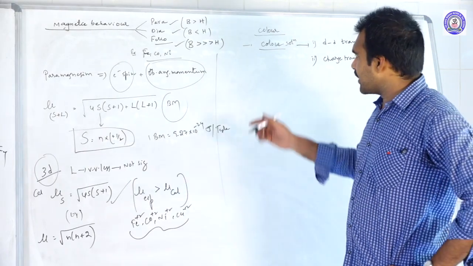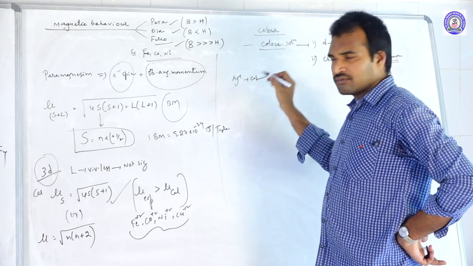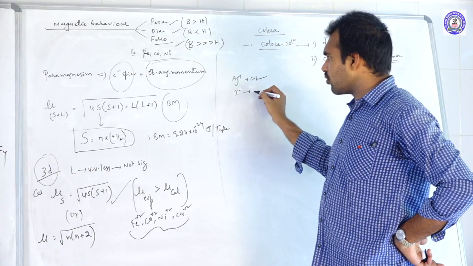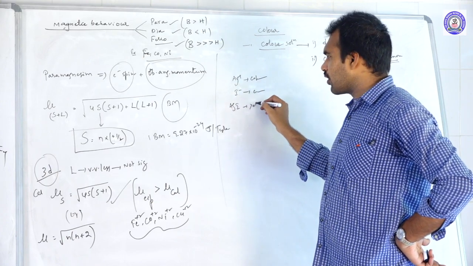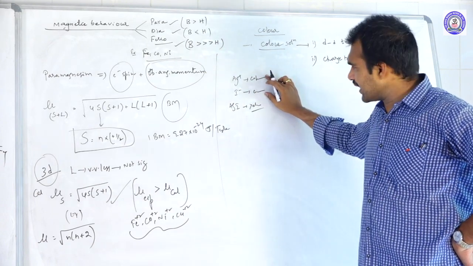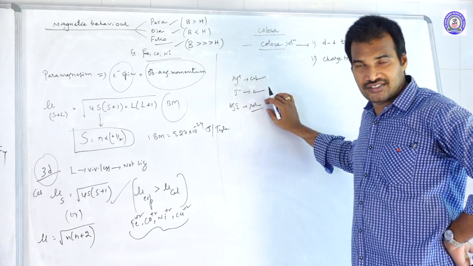If you take Ag plus, it's colorless. I minus alone is colorless, but AgI is yellow color. First two individually when you have taken, they both are colorless, but AgI is a yellow color. What is the reason? Why?